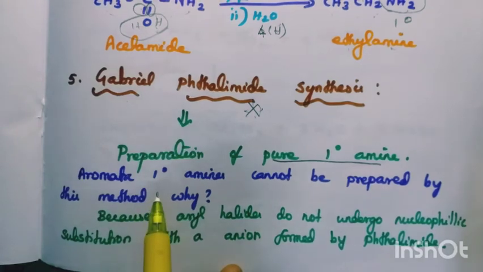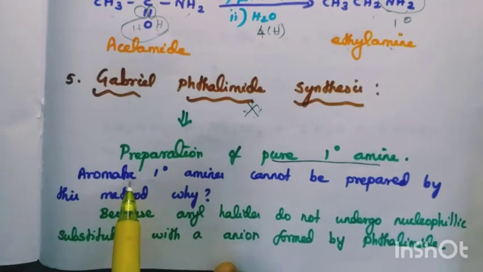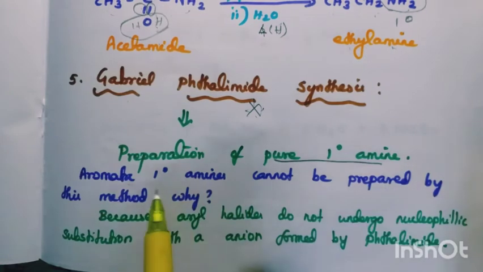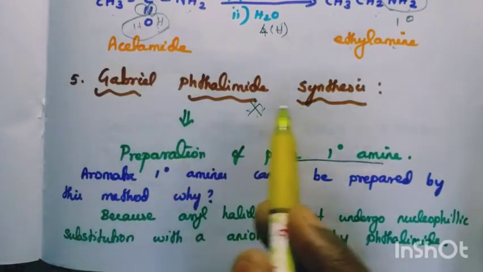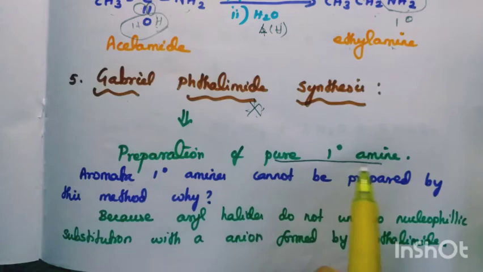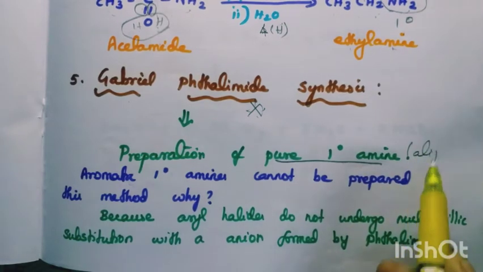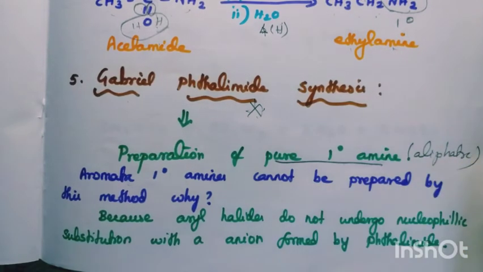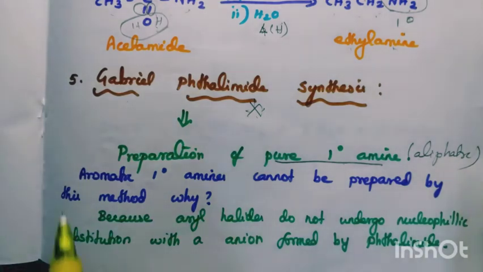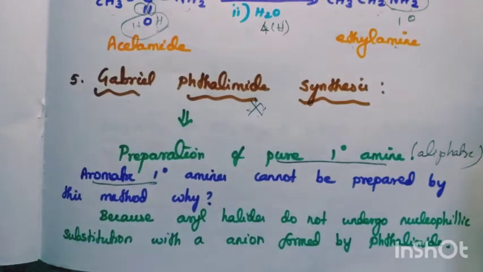Before entering into that, one more reasoning question is there. Aromatic primary amine cannot be prepared by this method. Why? By Gabriel phthalimide synthesis we can prepare pure primary amine, and that must be aliphatic. Then why can't we prepare aromatic amines? Aromatic means compound containing the benzene ring. Why can't we prepare aromatic primary amine using Gabriel phthalimide synthesis?